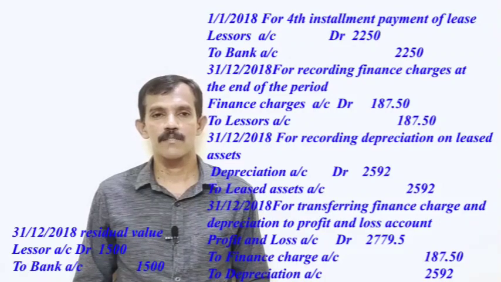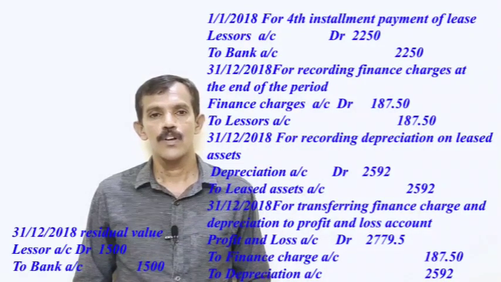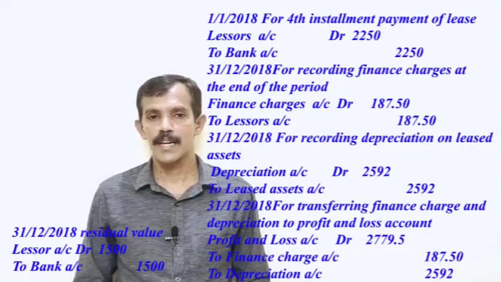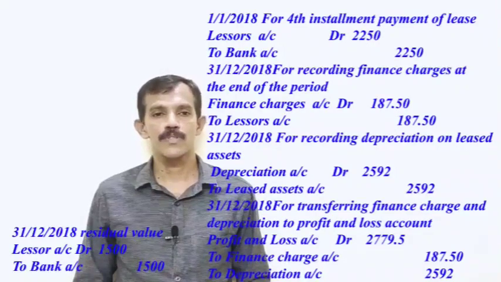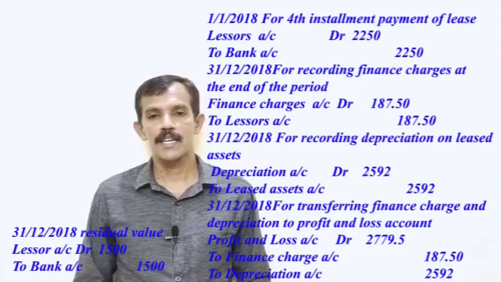Then on 31st December 2018, for recording depreciation, depreciation account debtor 2,592 to leased asset account 2,592. Then on 31st December 2018, we transfer our finance charge and depreciation to profit and loss account debtor 2,779.50 to finance charge 187.50, then depreciation account